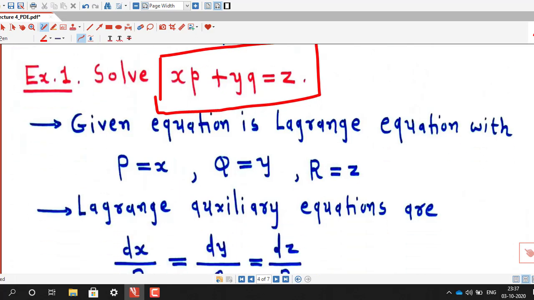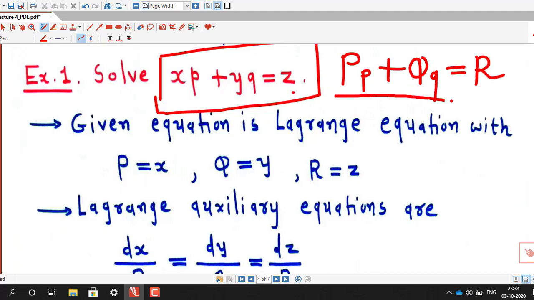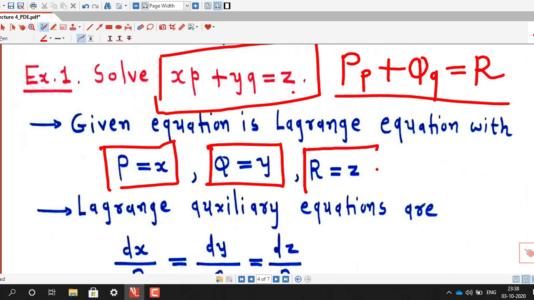Here, if you compare this equation with the Lagrange equation, capital P into small p plus capital Q into small q equal to R, we obtain capital P equal to x, capital Q equal to y, and capital R equal to z.